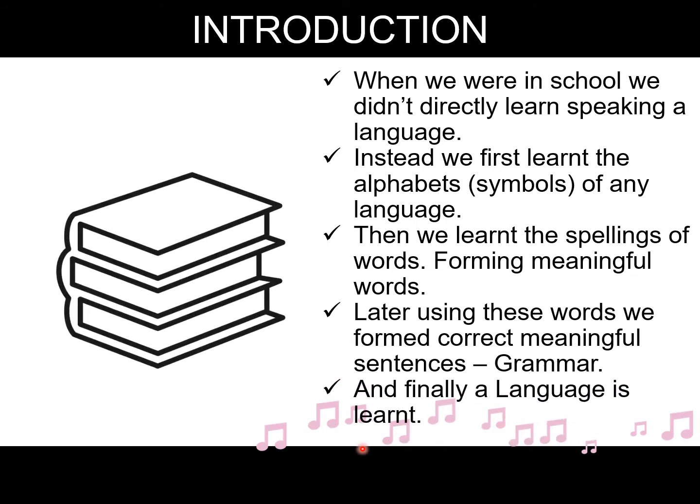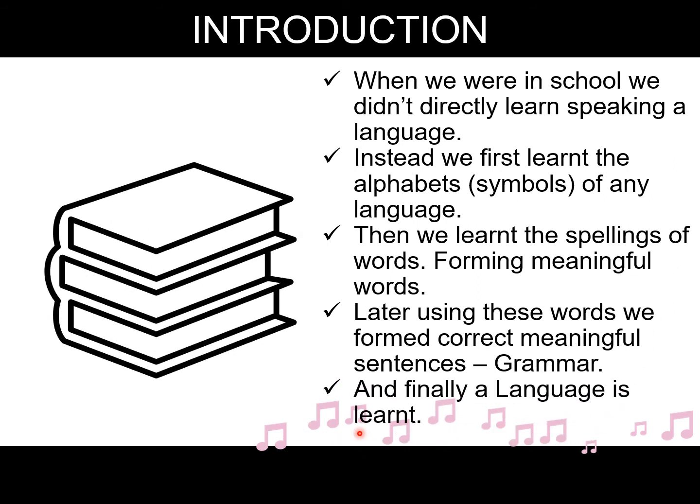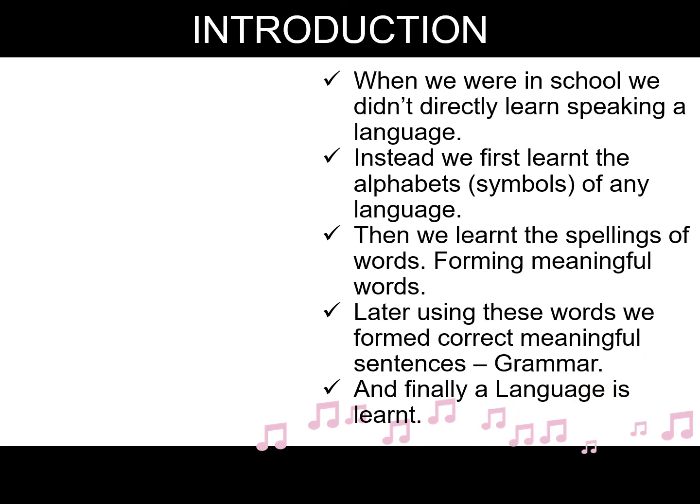And finally, a language is learned. A similar process is followed when you are designing a machine, wherein your first step would be understanding what exactly are the symbols required, then using those symbols forming meaningful words, and later on designing the grammar to make your language complete.